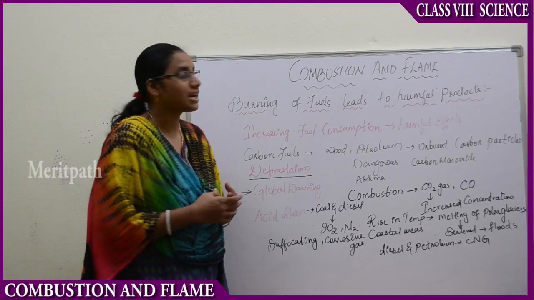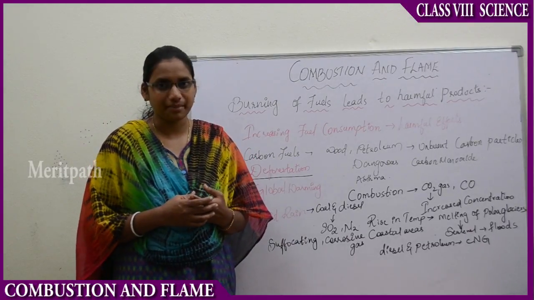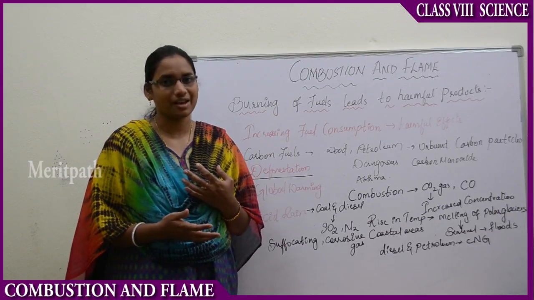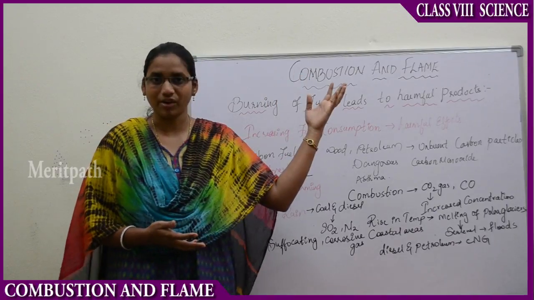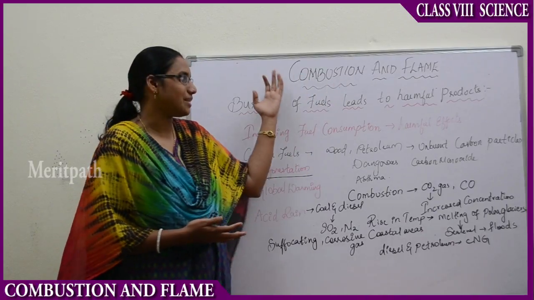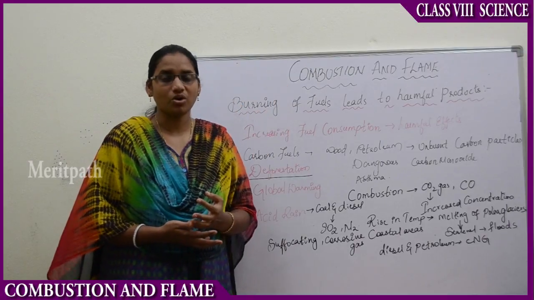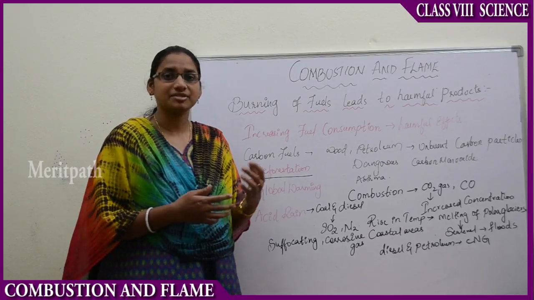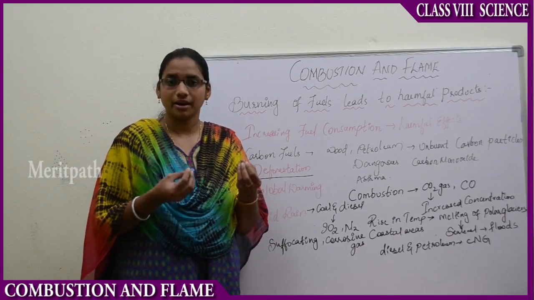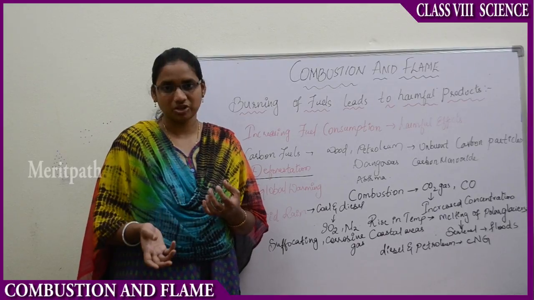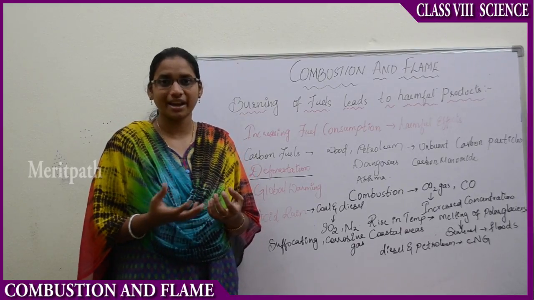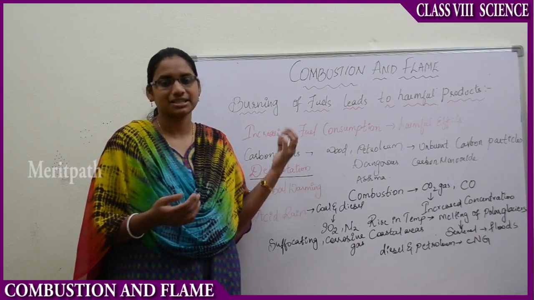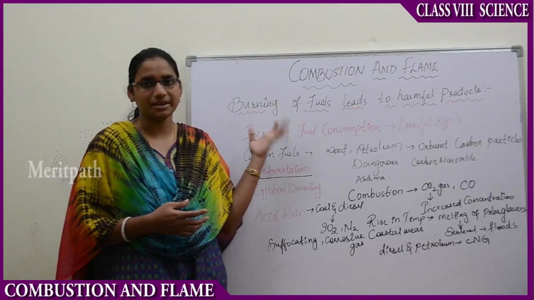Now, I am concluding this chapter, combustion and flame. In this chapter, let us review what we have studied. First of all, we have studied what combustion is, what flame is, the structure of the flame, the types of combustion, the precautions, and the harmful effects caused by combustion and flame. And we have seen the basic essential things necessary for combustion, that is oxygen, the atmospheric air, and the temperature, the source of which is sunlight. And we have seen everything from this chapter regarding the